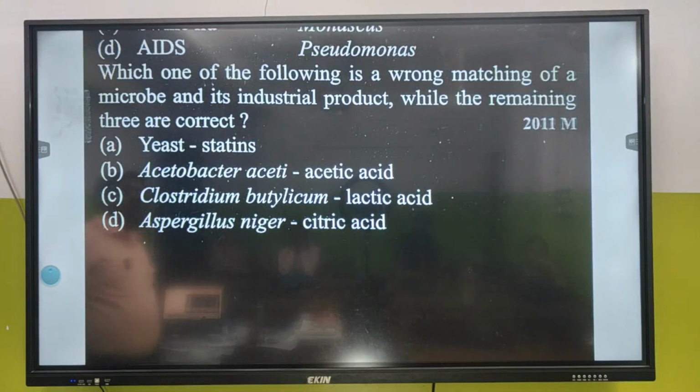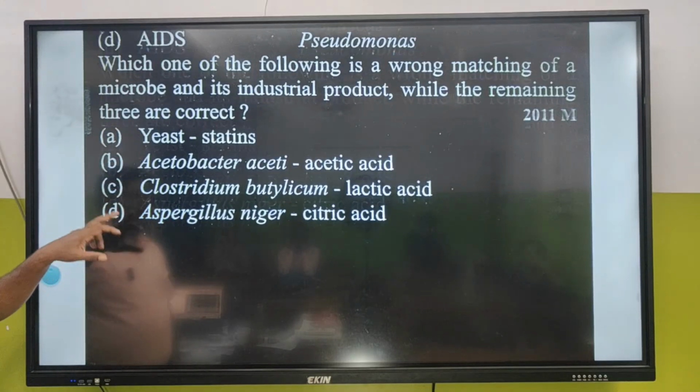Yes, Sojit. Which one of the following is wrong matching of microbes and its industrial product, while the remaining three are correct? Found it. The wrong one is A. Yeast, statin.